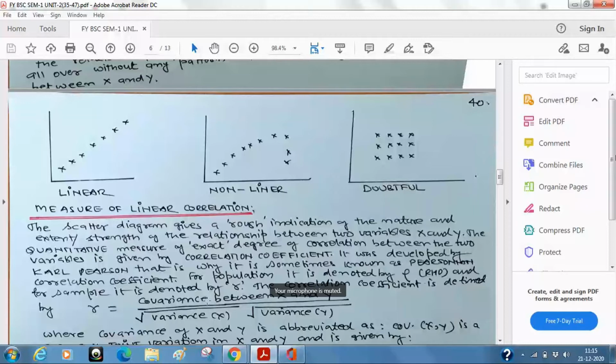That means how the variables X and Y are changing together. That's what I have written just below. The covariance of X and Y, abbreviated, the short form, will be COV, just OV, XY. It is an important part. It is a measure of joint variation, which I just told you.